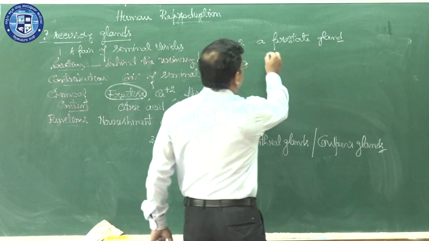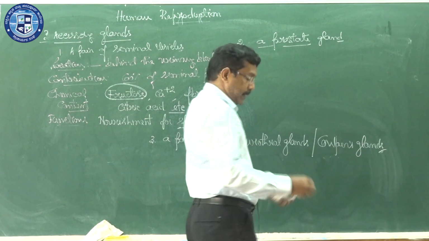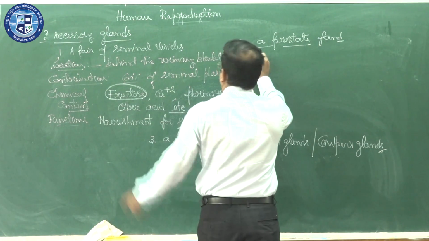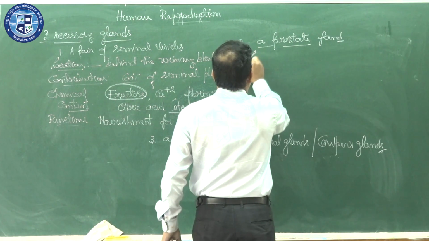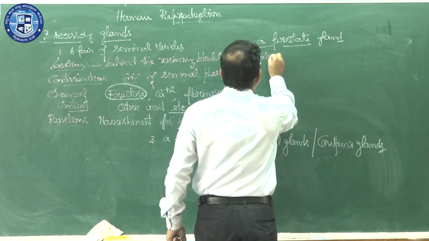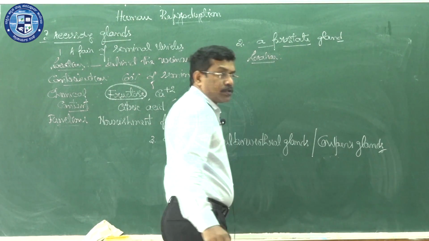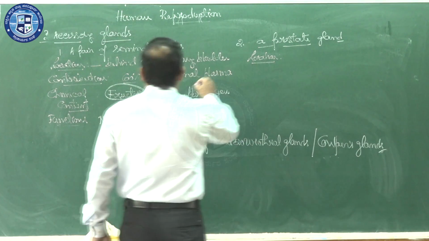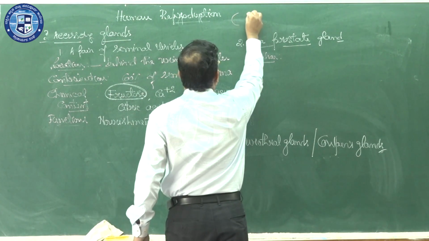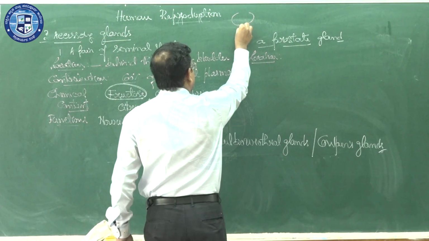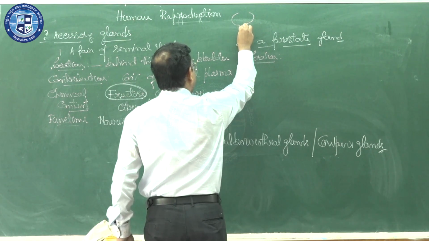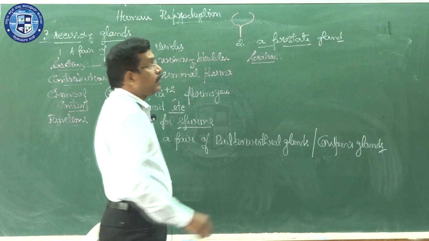Second one, there is a gland called the prostate gland. Like the previous concept, here also we take the location: where is it actually located? I have told you there is a urinary bladder, and at the base of the urinary bladder the urethra arises.